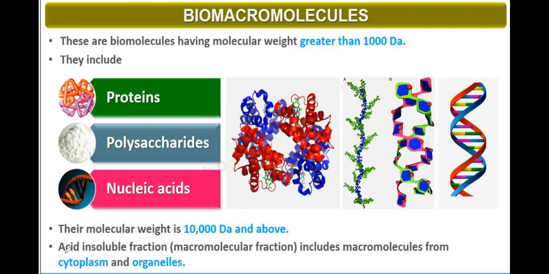Acid insoluble fraction. Already you know the acid insoluble fraction. That is the macromolecular fraction, which includes macromolecules from the cytoplasm and the organelles. If you have attended my previous video, you may know what the acid insoluble fraction and the acid soluble fraction are. So name some biomacromolecules: protein, polysaccharide, and nucleic acid. These are biomacromolecules.